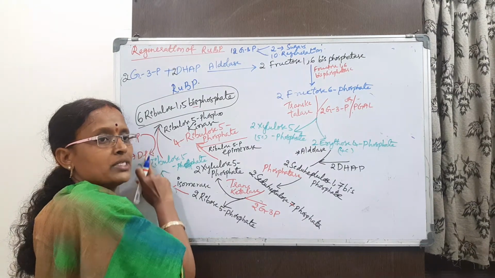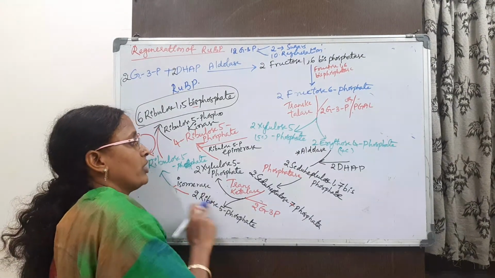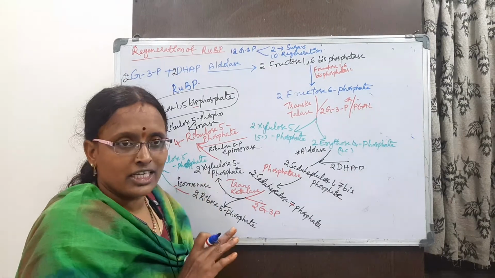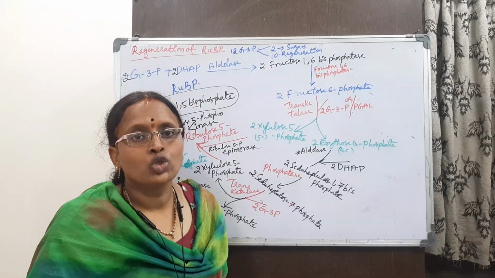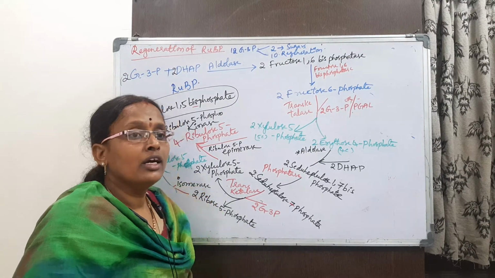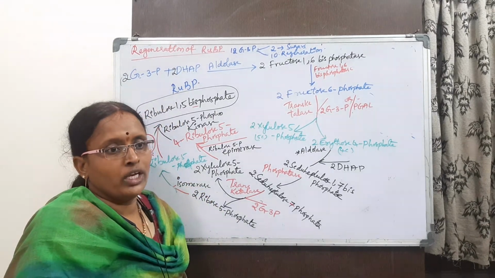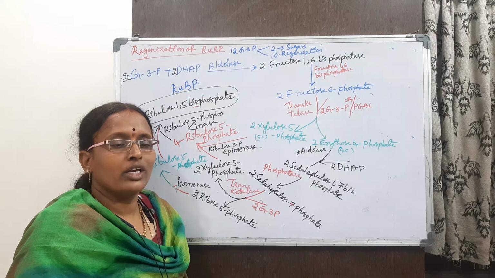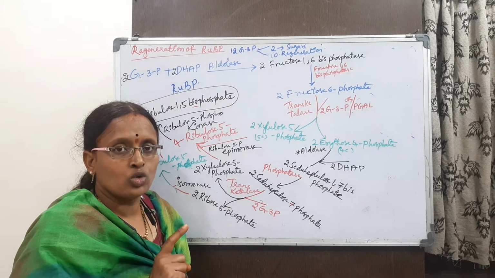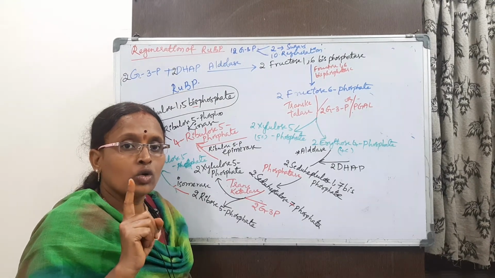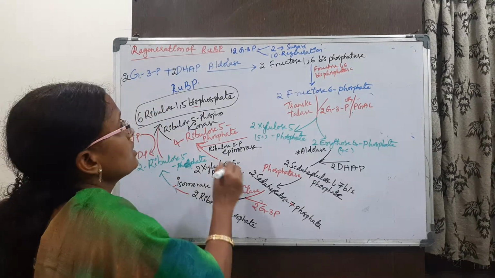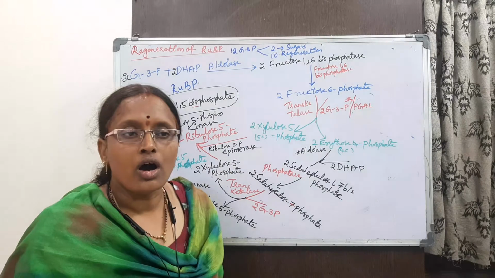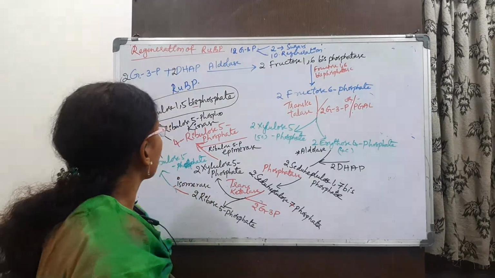So 6 ATPs are required. For the regeneration we require 6 ATPs, whereas for the reduction we utilize 12. So 12 ATPs are required for one glucose molecule formation. Okay, so this is the regeneration of RuBP.